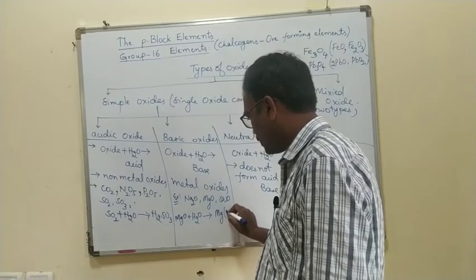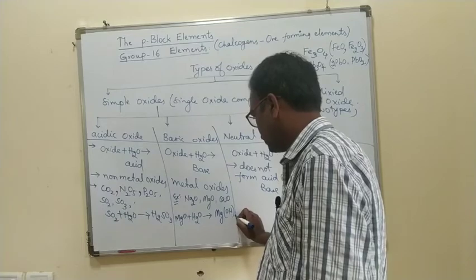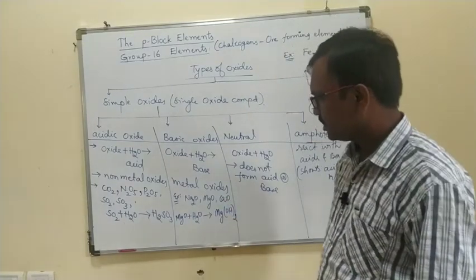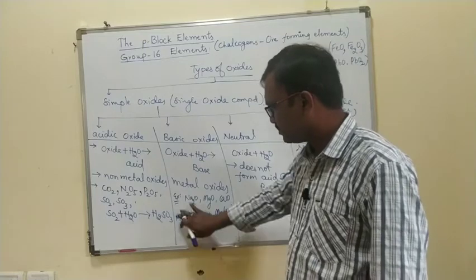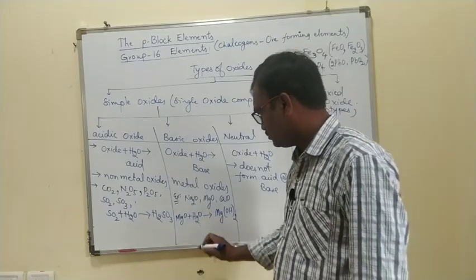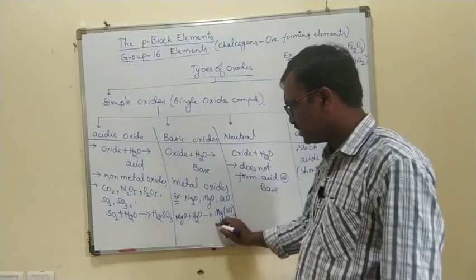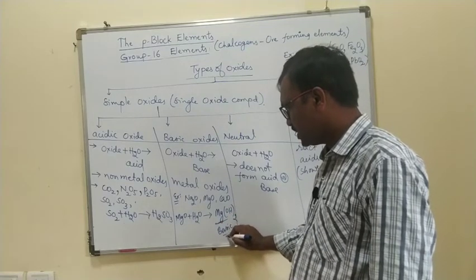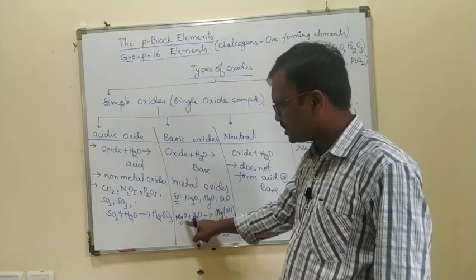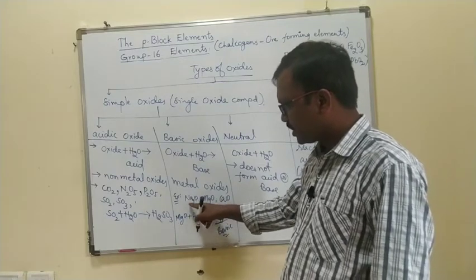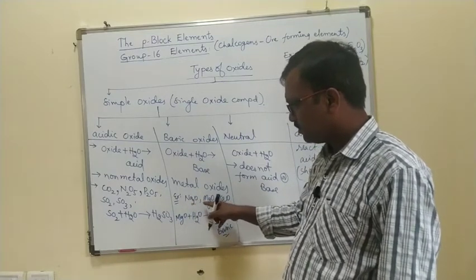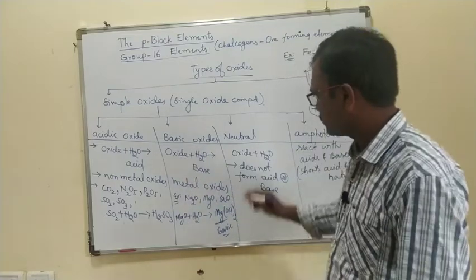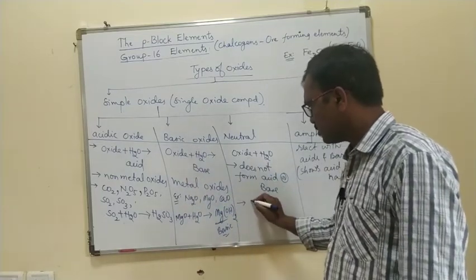Magnesium hydroxide. You can take calcium oxide or magnesium oxide, any one. This one is basic in nature. That's why magnesium oxide, sodium oxide, potassium oxide, lithium oxide, all these oxides you generally call basic oxides.